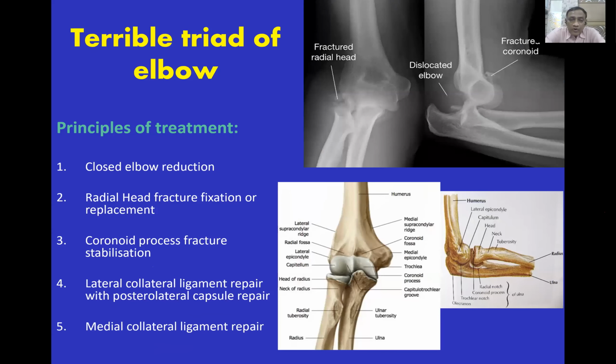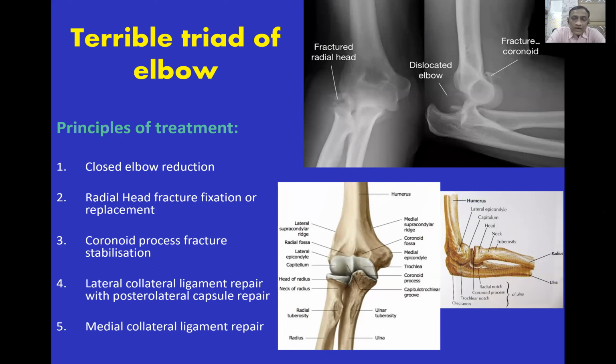Coming down to the elbow, a popular or very interesting question is the terrible triad of the elbow. You should know what it is. There is a dislocation of the elbow, a fracture of the coronoid process, and a fracture of the head of the radius. So once you make a diagnosis of terrible triad, the treatment is essentially surgical, and there is a closed reduction